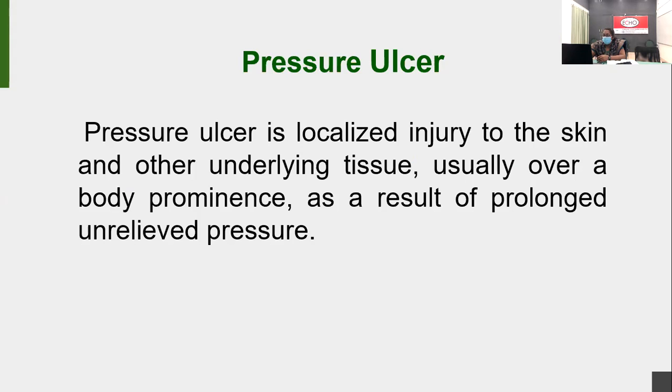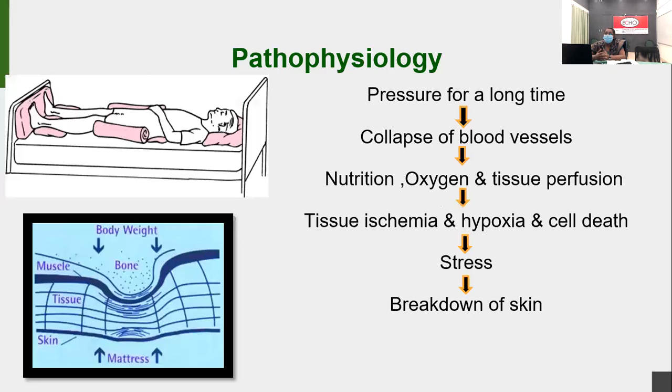So let's see what is the pathophysiology. When a patient is lying in a bed, you can just imagine that picture, pressure for a long time. What happens if the patient is lying on a bed for a long time? Their body weight can compress the blood vessels. If the blood vessels compress, the tissues are compressed together and do not get adequate blood supply.